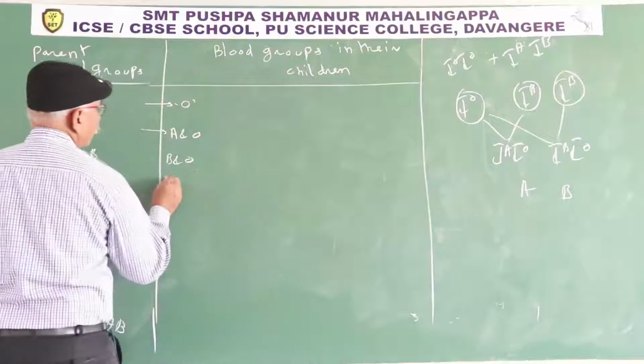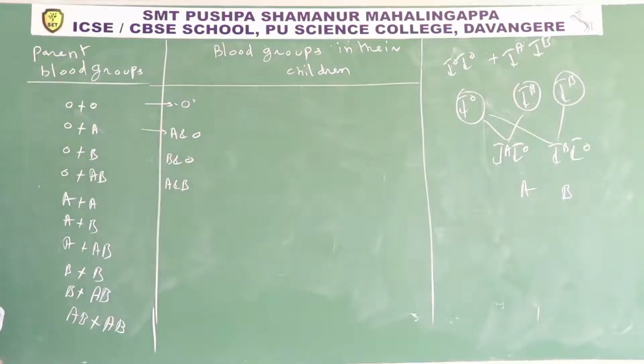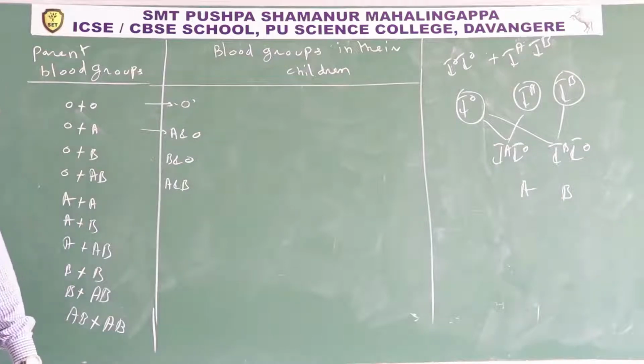So, A and B. If one parent is O and another parent is AB, the children's blood groups match neither father nor mother; they are different blood groups. They may ask: the progeny's blood groups do not match the parents, predict the genotype of the parents. One parent is O, another parent is AB.